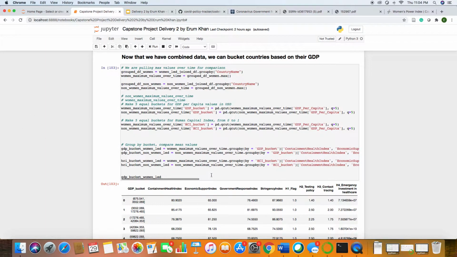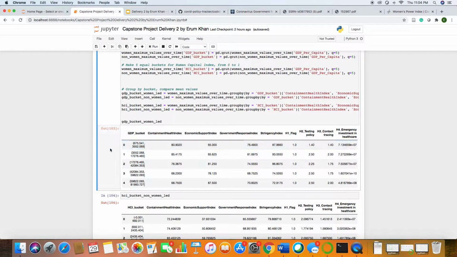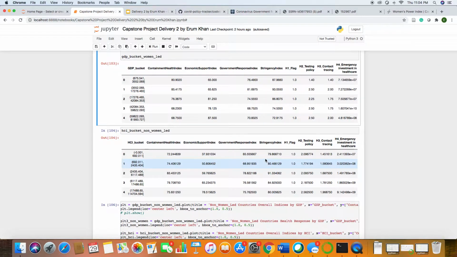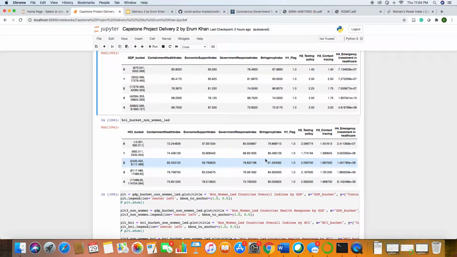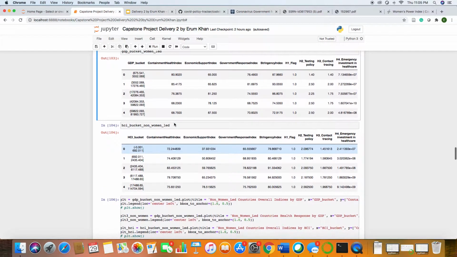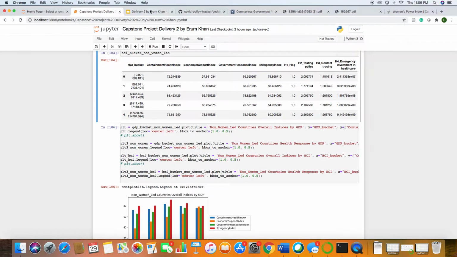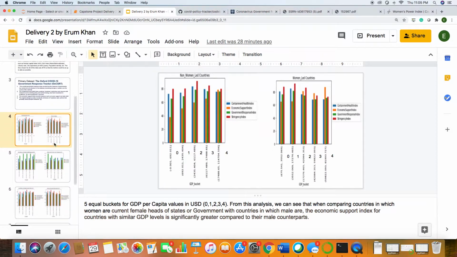And so, like I mentioned, we bucketed the countries based on their GDP, and we can see that in this, as shown on the screen, there are five different stratifications of the GDP, and we have the Containment Health Index, Economic Support Index, Government Response Index, and Stringency Index for all of these different levels of GDP. And this is for both the countries where women are the head of government and the countries where women are not head of government. And so through this analysis, we came up with a few visualizations.